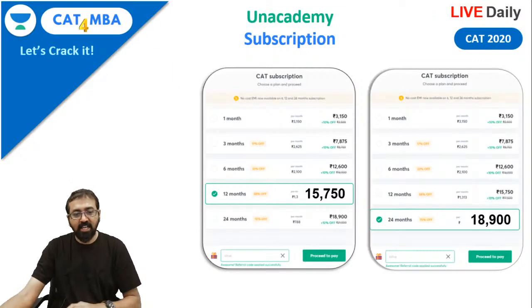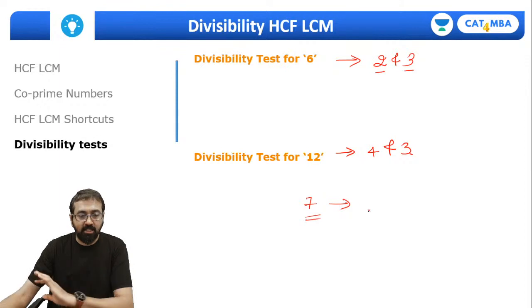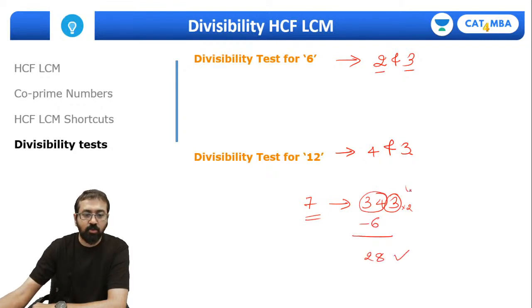Fine. Now two more tests, 7 and 11. Let's discuss 7 and 11 here itself before we go for the commercial break. For 7, you check the last digit and double it. Suppose 343 is the number and you want to check whether it's divisible by 7 or not. Check the last digit, it's 3. Double that, so it's 6. Now subtract that 6 from 34 and see if the result is divisible by 7. If so, the whole number will be divisible by 7. Keep doing this until you get a result where you can make out whether it's divisible by 7 or not.